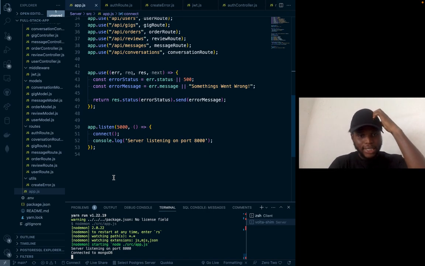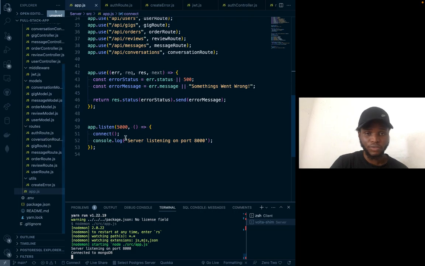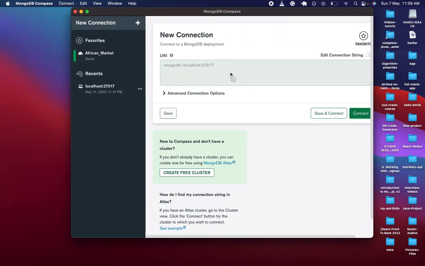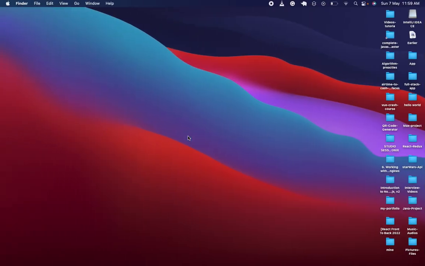Like I said, this application is already connected to my MongoDB. If you come here, you can see this is my MongoDB. I have MongoDB installed on my system, and I'm using it directly, not from the browser.